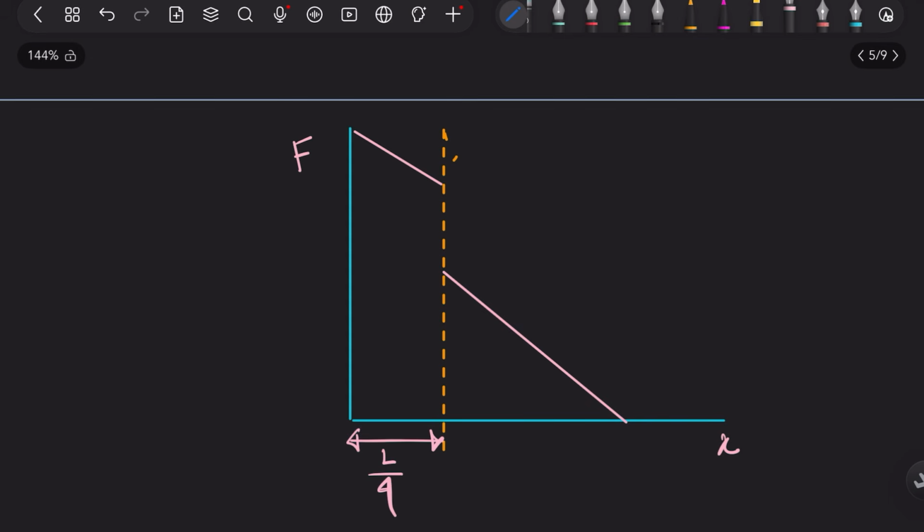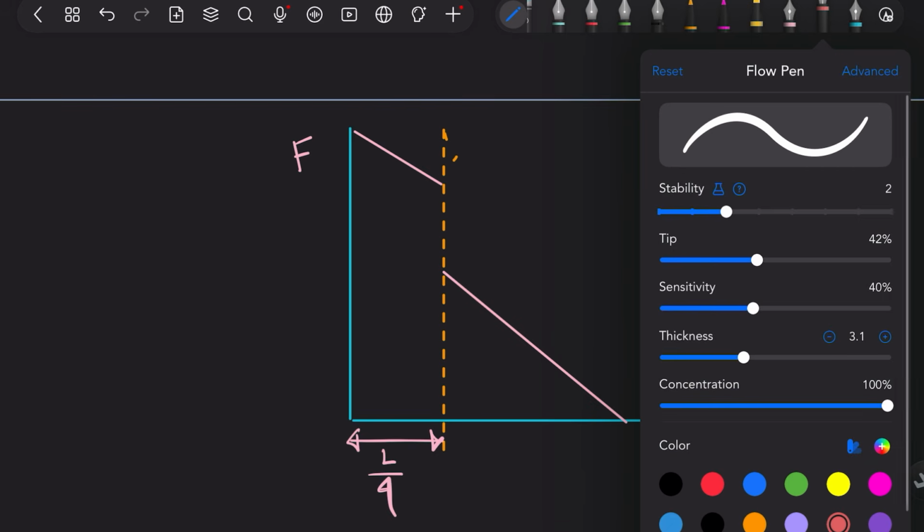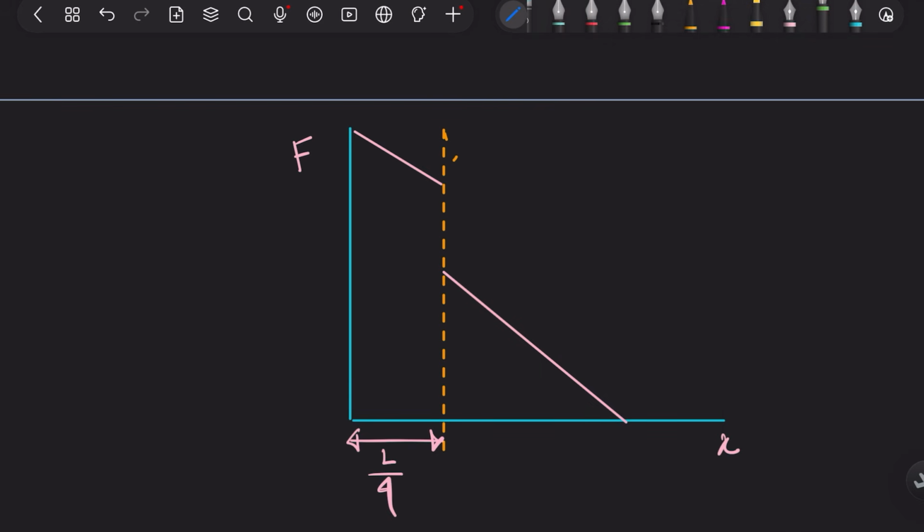Now I will draw the deflection, delta, in green. Maybe here I have some deflection. Will the deflection have any discontinuity? No, the deflection will not have any discontinuity in value. It can have a discontinuity in the slope, and that we will see.